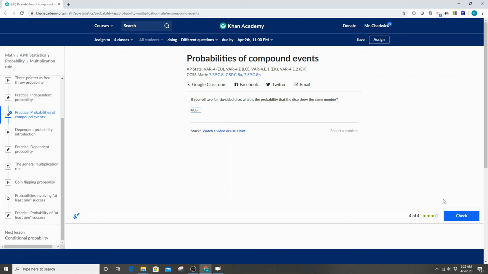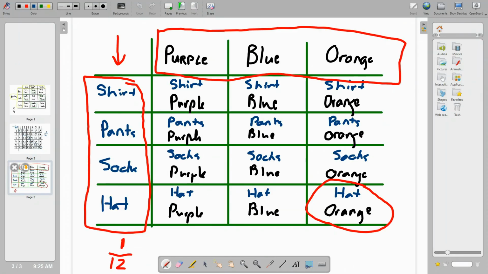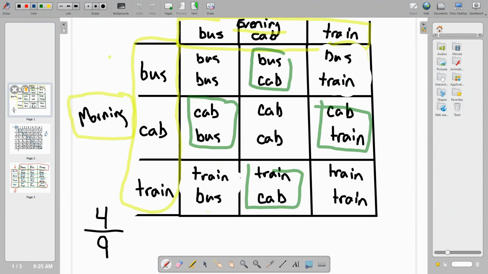Oh, see if we got it. All right, good job. So main thing with this is, like we were doing here, take your time to make your tables. It'll make things a lot easier for you to understand. Also, you might want to pause the video so that you can look exactly how I set these up, so you can copy them the way you need to.